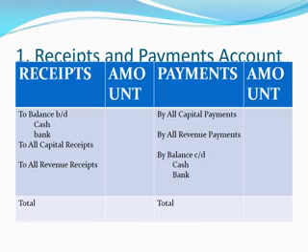Then come to the payment side. Like capital receipts and revenue receipts, on the payment side all capital payments and all revenue payments are to be recorded, and it ends with the closing balance of cash and bank. Okay, so this is the structure of the receipts and payment account. In a nutshell, we can say that it starts with the opening balance and ends with the closing balance of cash and bank. On the left hand side, all capital receipts and revenue receipts are recorded. On the payment side, all capital payments and revenue payments are recorded.